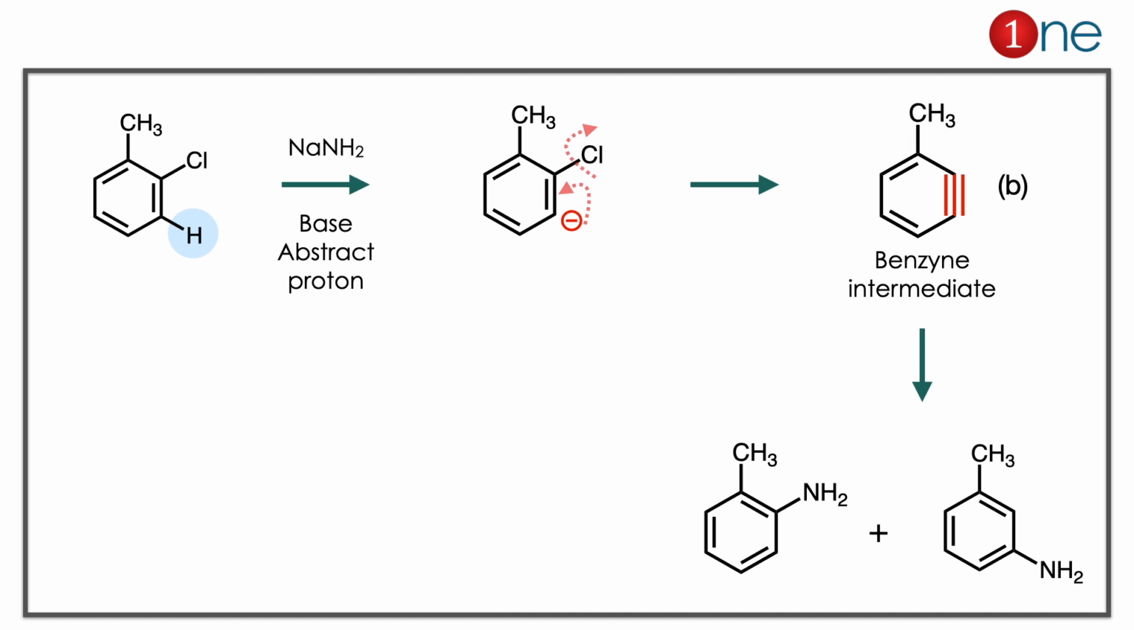Here the concept you have to learn is that whenever you have chlorine on the benzene, you might realize there is a chance of a benzyne intermediate. If you use a strong base, it is possible.